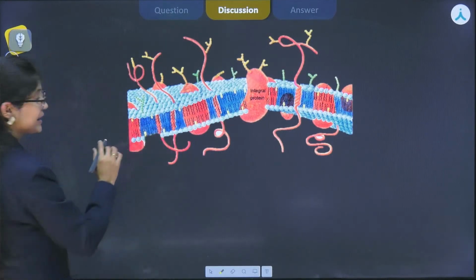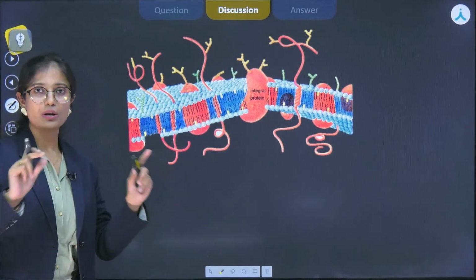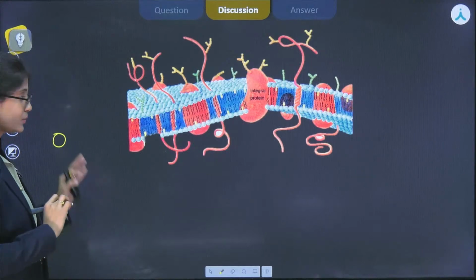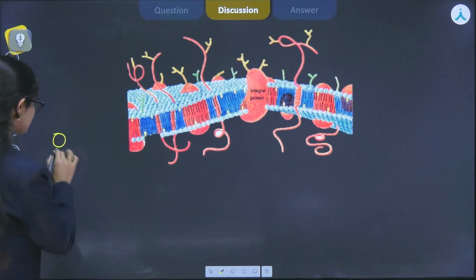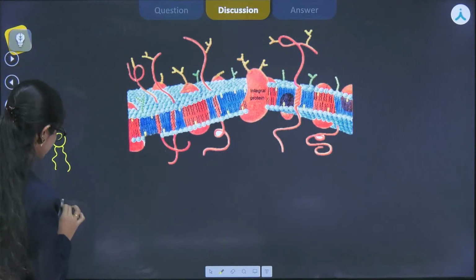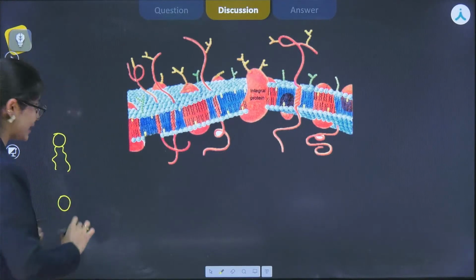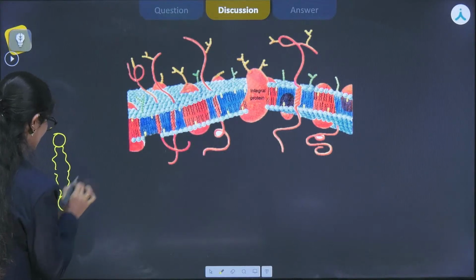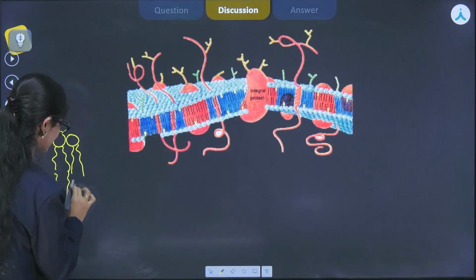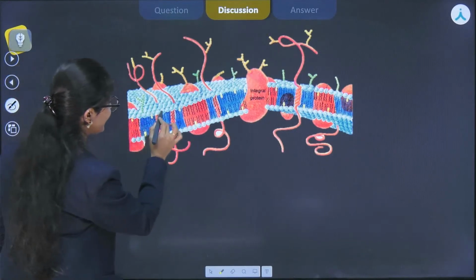Okay. So it is basically composed of two lipid layers. How? This is how it looks like. One hydrophilic head, and the tail is towards the inner side, and from the other side the hydrophilic heads and tails are hydrophobic like this. So this is the complete structure, as you can see here as well.